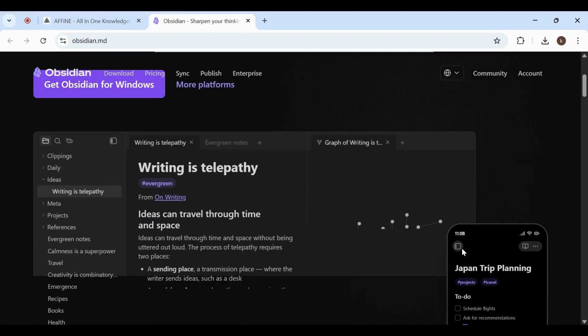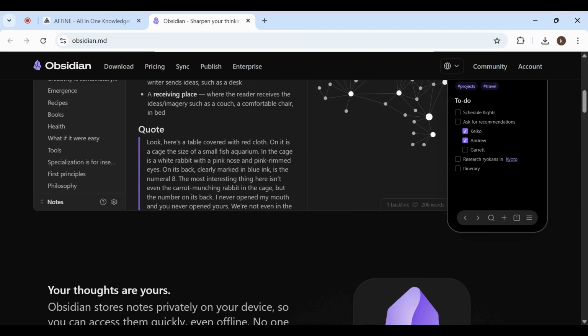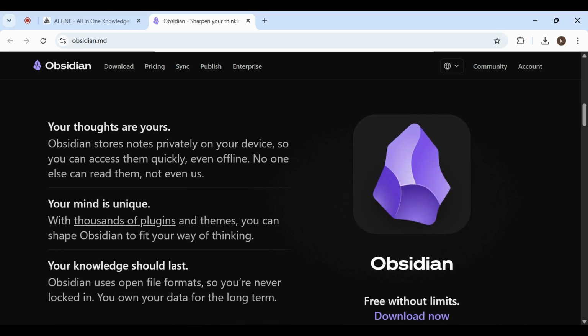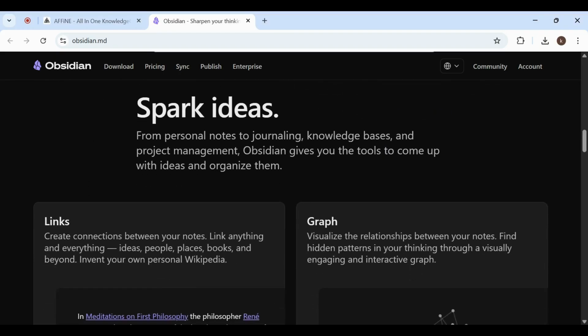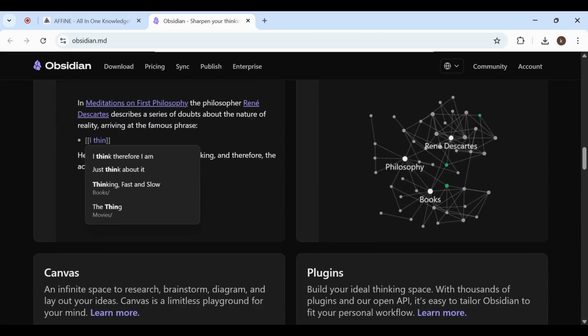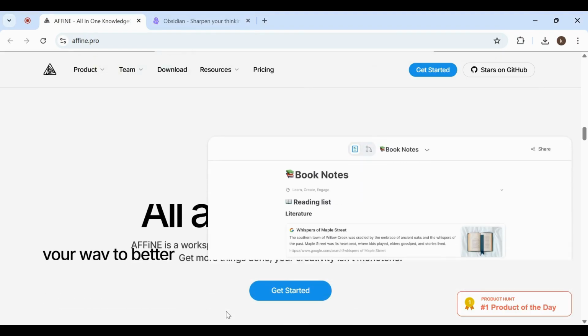On the other side, Obsidian focuses on simplicity and control. Instead of storing your notes online by default, everything is saved locally on your device. That makes it fast and gives you full ownership of your files. What really stands out is how it connects your notes. You can link ideas together, and over time it builds a network of your thoughts. This is especially useful if you're dealing with a lot of information and want to see how everything relates. However, it can feel a bit plain at first, and you may need to install extra add-ons to unlock more features.